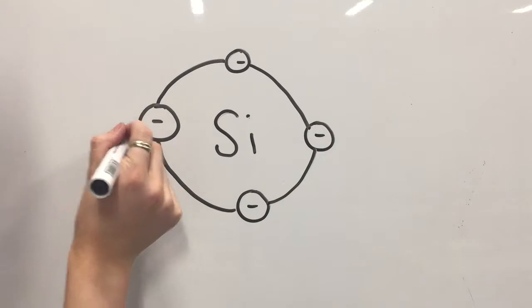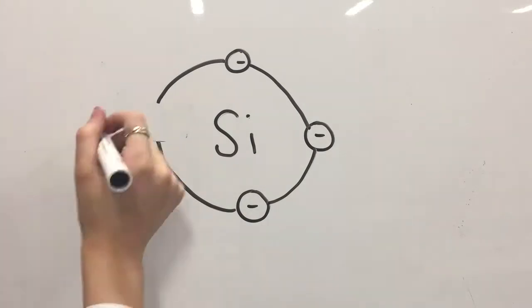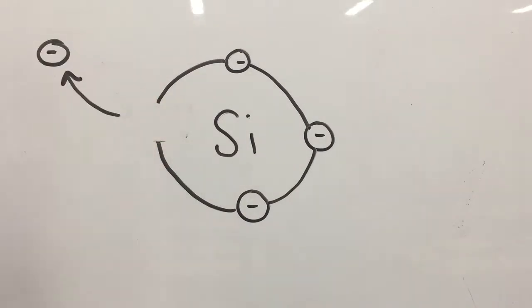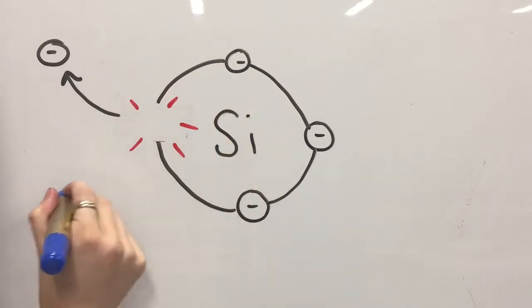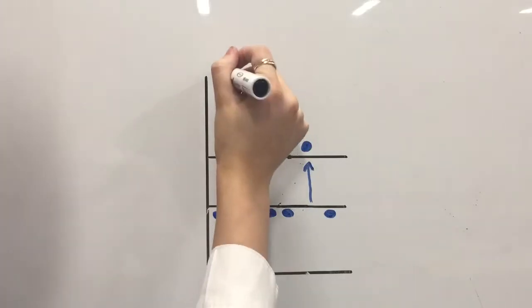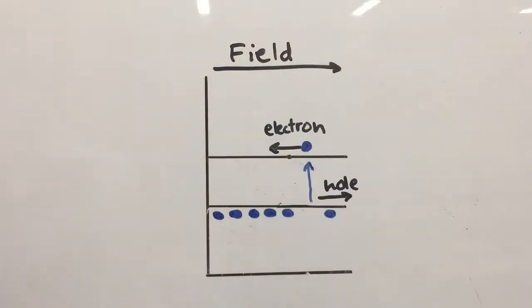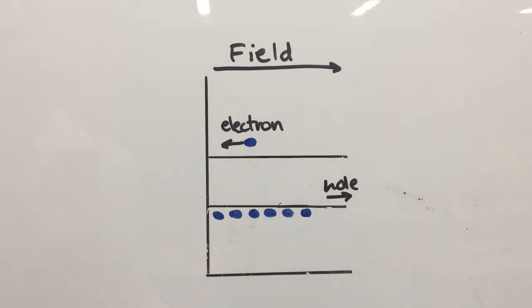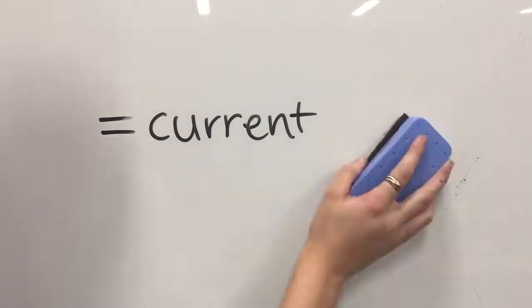For example, if an electron in a semiconductor gains heat energy and jumps to a higher energy level, it leaves behind a positively charged hole, which attracts other electrons and facilitates movement of charge in the semiconductor. When an electric field is applied, holes move in the same direction as the field and electrons move in the opposite direction of the field. This will produce a current in the direction of flow of positive charge.